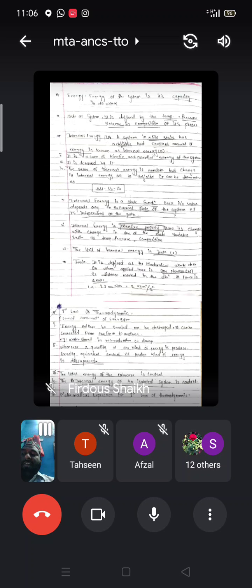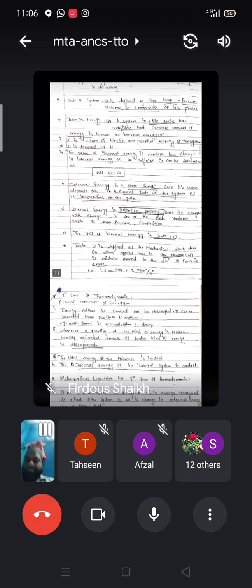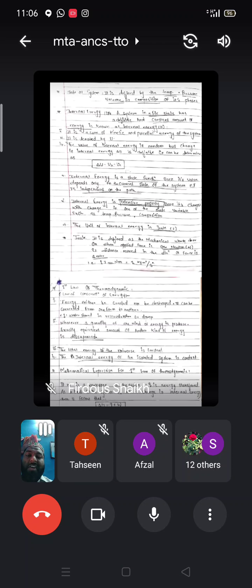Internal energy is a state function because its value depends only on the current state of the system and is independent of the path. It is not a path function, it is a state function, because the value of this particular energy depends upon the current state.